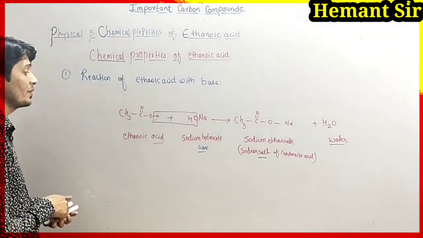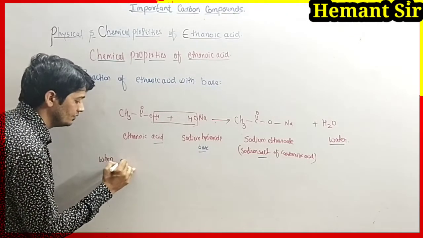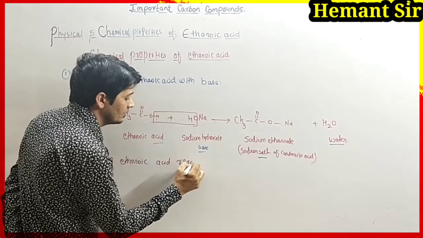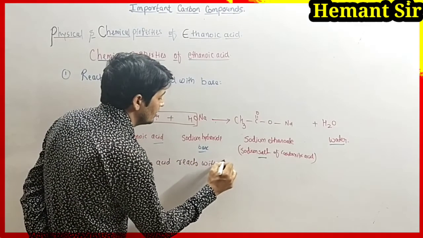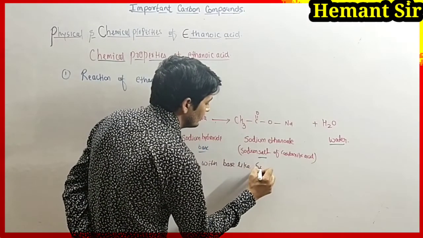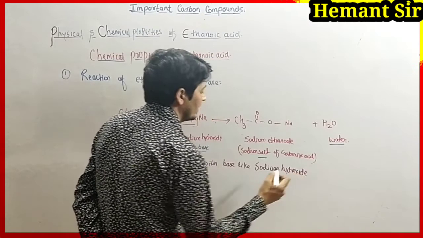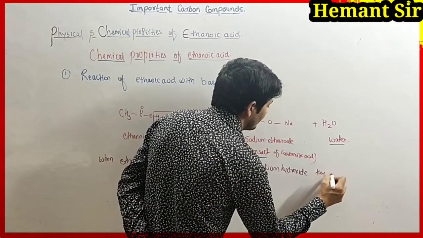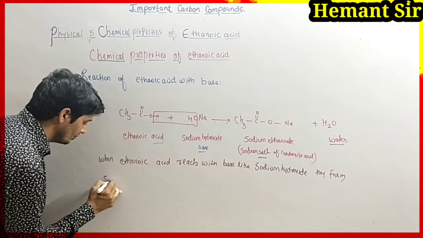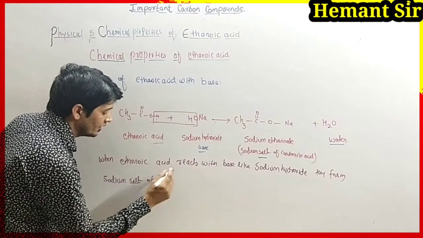So we have to write the description for the reaction. When ethanoic acid reacts with a base like sodium hydroxide, they form sodium salt of carboxylic acid, or ethanoic acid.